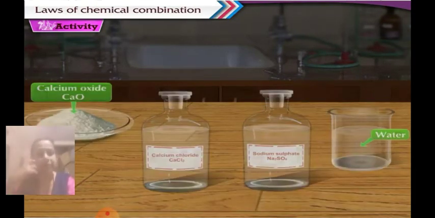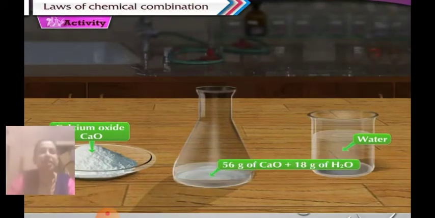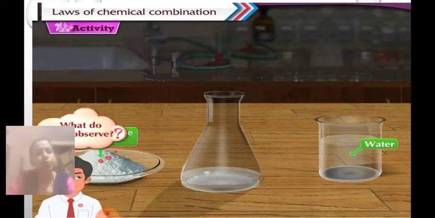Now the chemicals which will be used are calcium oxide, a solution of calcium chloride, a solution of sodium sulfate and water. Let us perform the first activity. For that we will take 56 grams of calcium oxide. We are using known chemical formulas: calcium oxide and water. Here 56 grams of calcium oxide is taken and around 18 grams of water is added to the calcium oxide. So what do you observe over here?